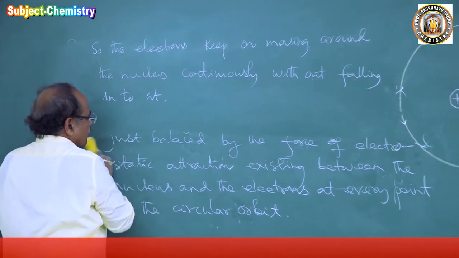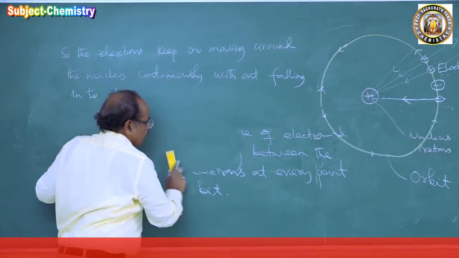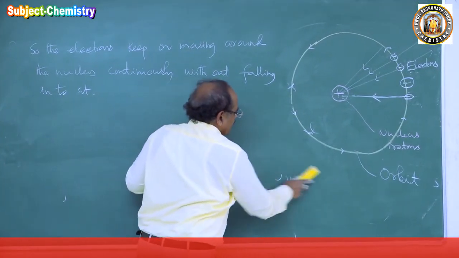They never fall into the nucleus, and they continuously move around the nucleus without falling into the nucleus.